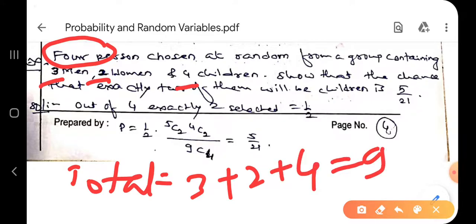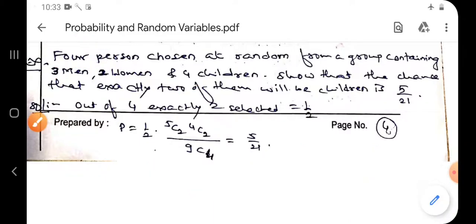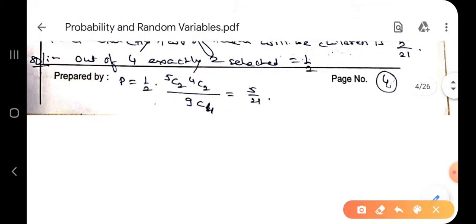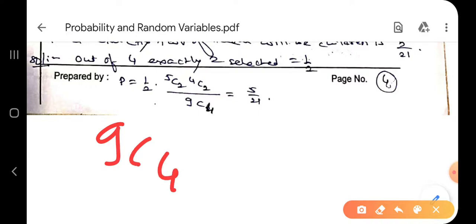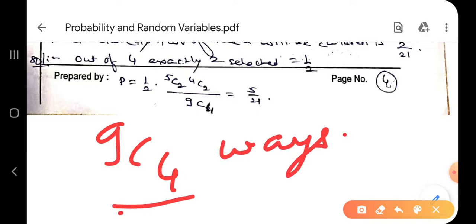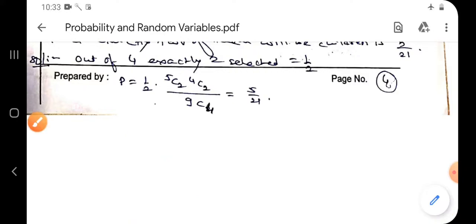So total 9 persons are there. Out of that 9 persons, 4 are selected, 9C4 ways. By your calculator you can find it, 9C4 ways. We will solve this directly on the calculator. Correct. Now we have to find what the question is exactly.